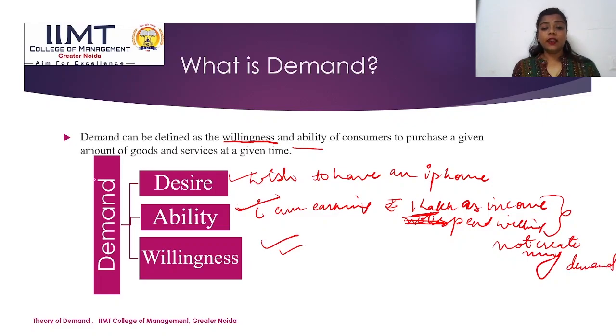So to create a demand, I must be willing. My wish should be to have an iPhone, and my ability should be that I can afford an iPhone and I am ready to purchase it. I am ready to spend rupees 1 lakh on the purchase of this iPhone. So this will create my demand. If any of this content is missing, it will not create my demand.